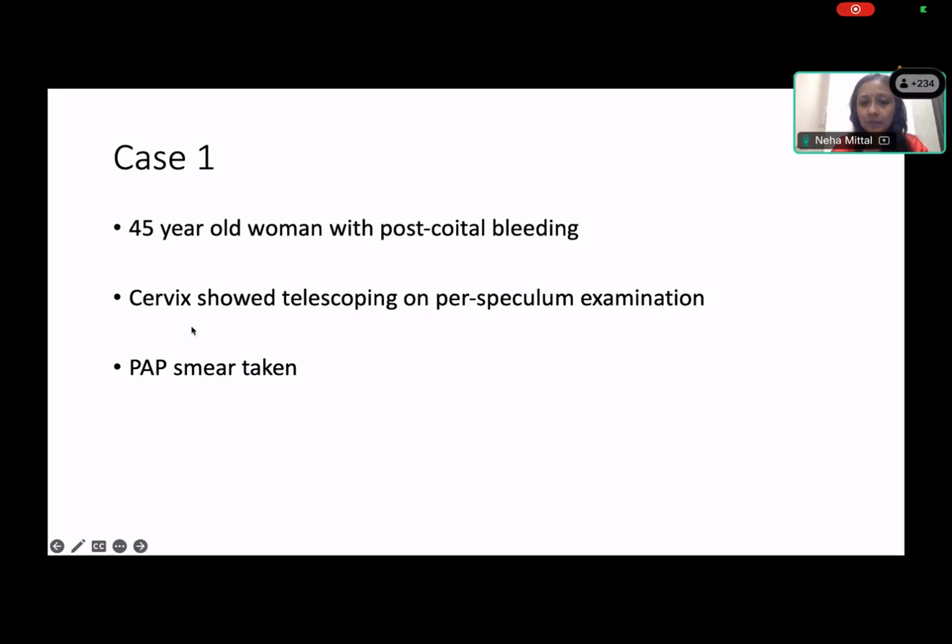So, any significance that you can attach to telescoping? Again, suggestive of a lesion in the cervix. Telescoping. So telescoping or barrel-shaped cervix is an appearance on colposcopy or speculum examination, which is usually associated with endocervical lesions. When you have an ectocervical lesion, you see inversion of the transformation zone, you see acetowhite areas on the ectocervical region. But telescoping or barrel-shaped cervix usually indicates an endocervical etiology.